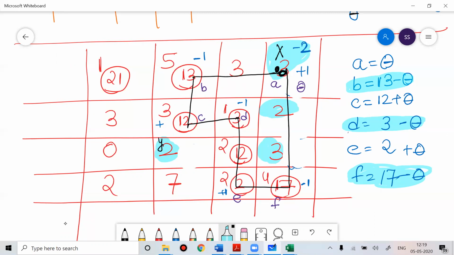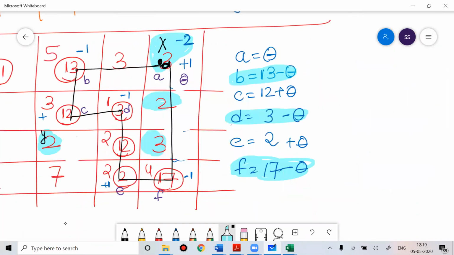Out of 13, 3 and 17, which is the minimum value? 3. So your theta will be equal to 3.